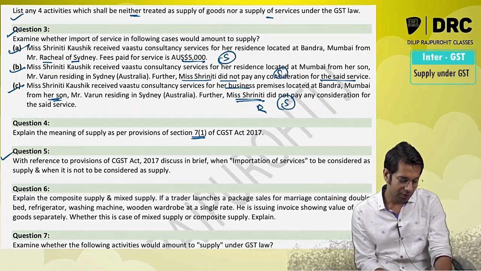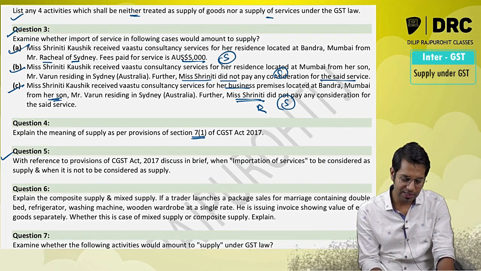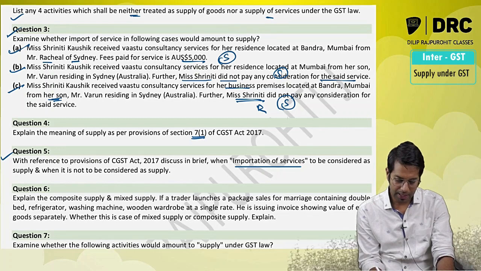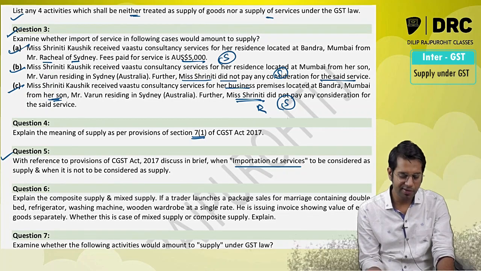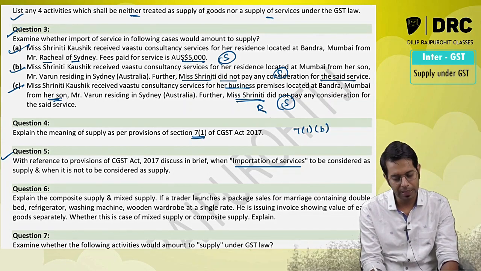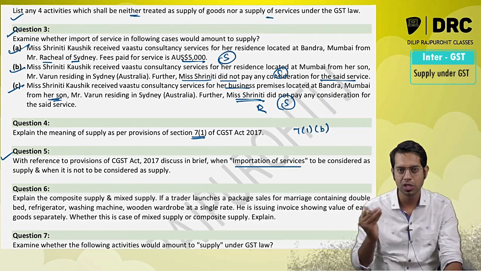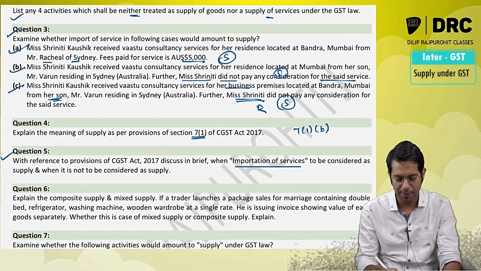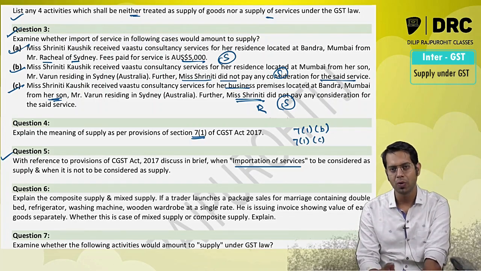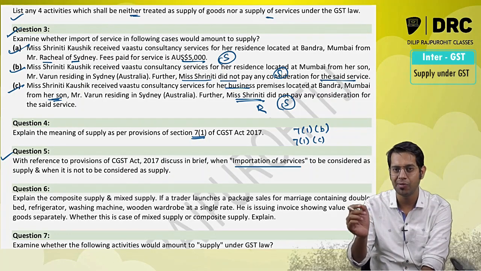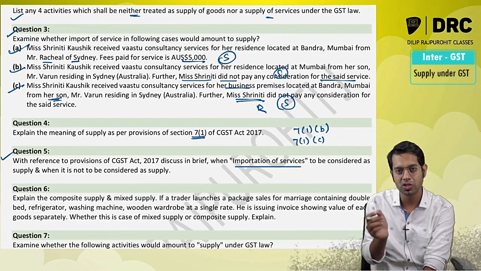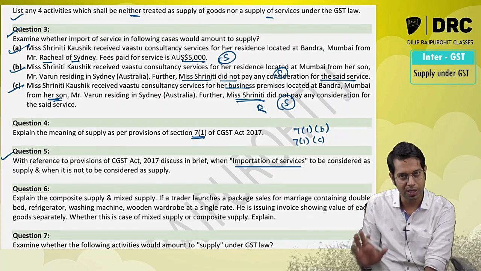Write with reference to the CGST Act, discussing in brief when importation of services shall be considered as supply and when it will not be considered as supply. So here you should give the provisions of section 7 subsection 1 clause B, that is importation of services for a consideration, whether for business purpose or not, shall be treated as supply. You should also give the provisions of section 7 subsection 1 clause C, importation of services by a person from his relative outside India or from his another establishment outside India, if it is made in the course or furtherance of business without consideration, also it will be treated as supply.